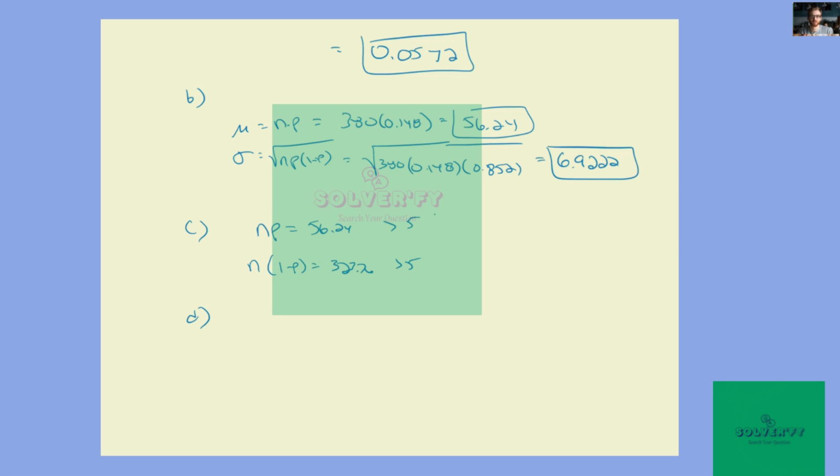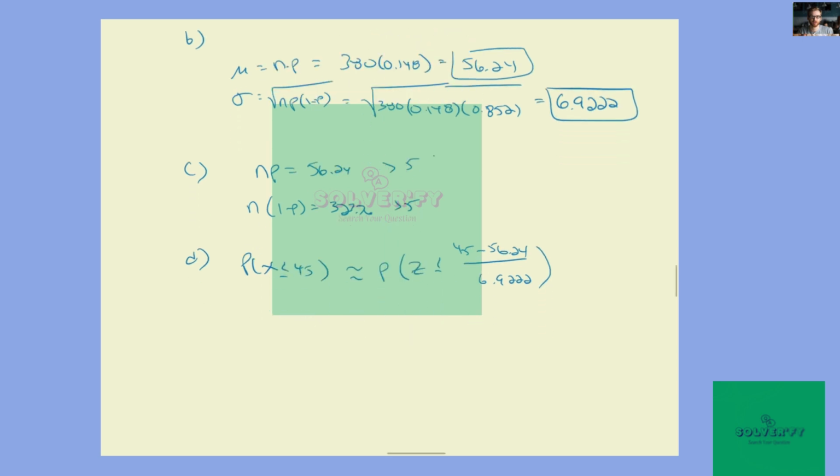Part D is use the normal distribution without continuity correction to find the probability that x is less than or equal to 45. Well, that's going to be the same as the probability that z is less than or equal to 45 minus the mean, 56.24, over the standard deviation, 6.9222. And that, I'll simplify that here, is negative 1.62 roughly.